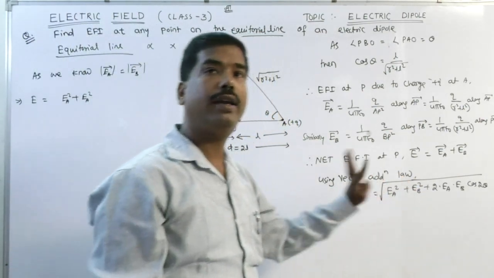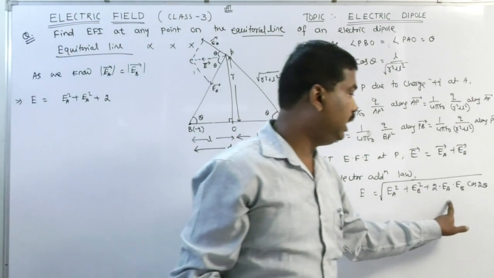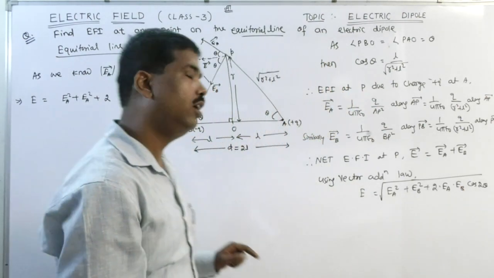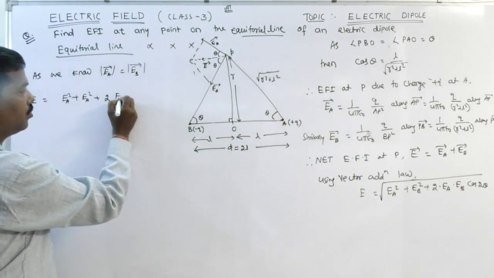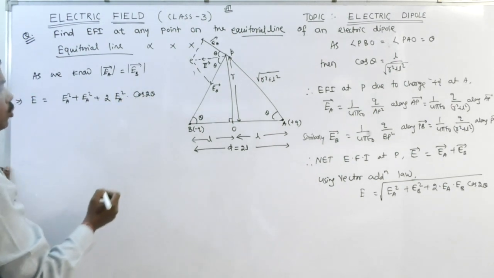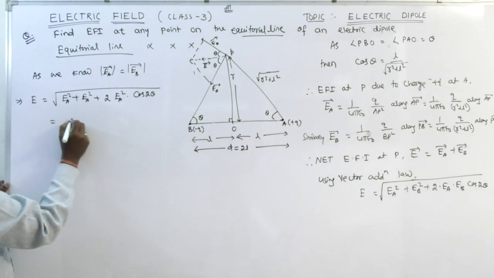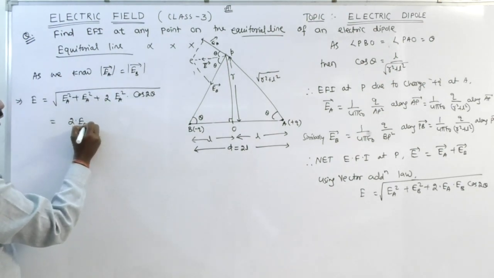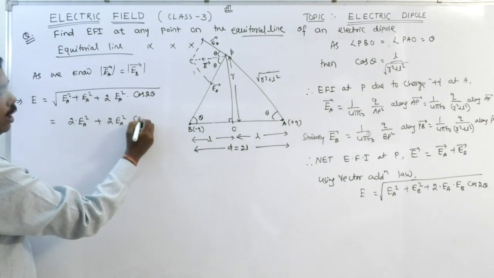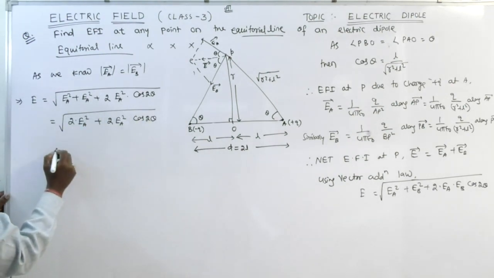Instead of EB I can write EA, because EB and EA are equal, so EA into EA gives EA square into cos 2 theta. Clear? So 2 EA square cos 2 theta. Clear?